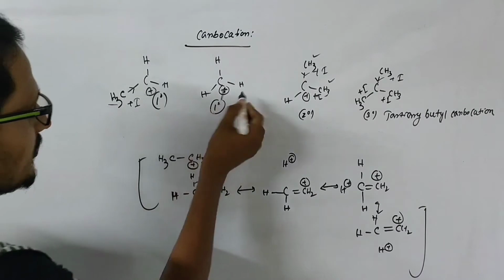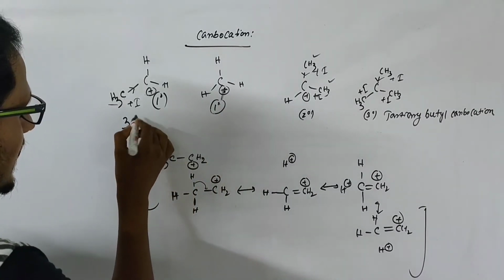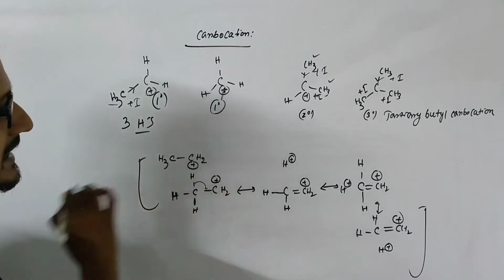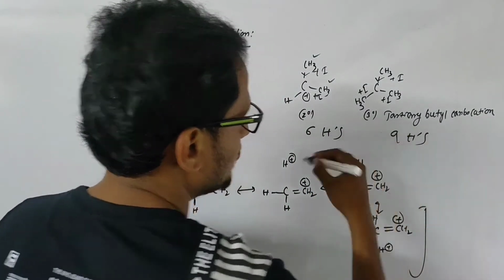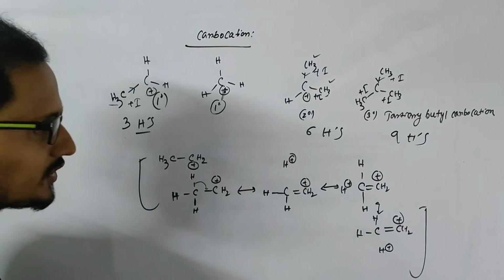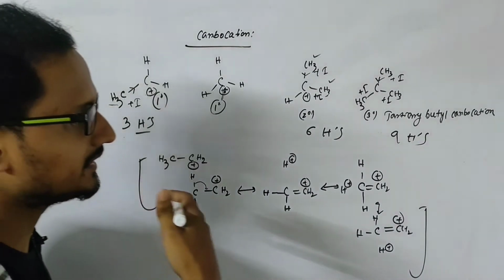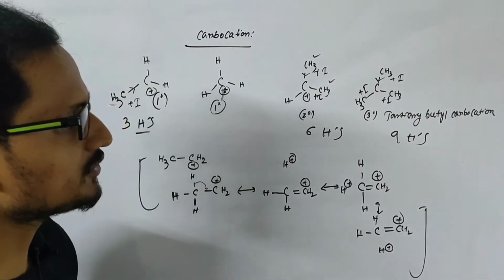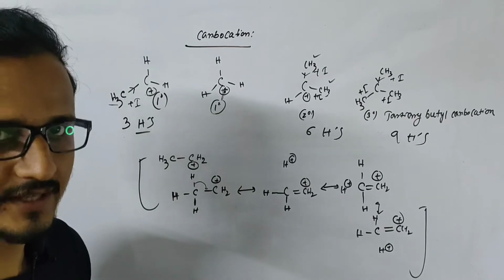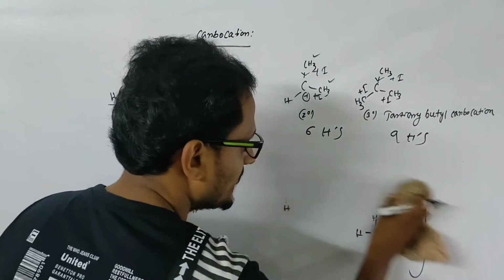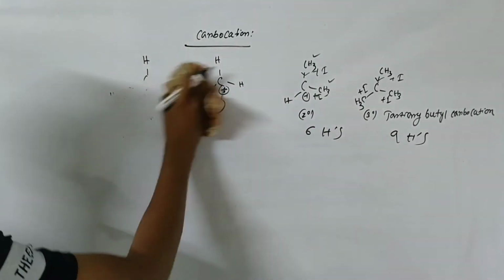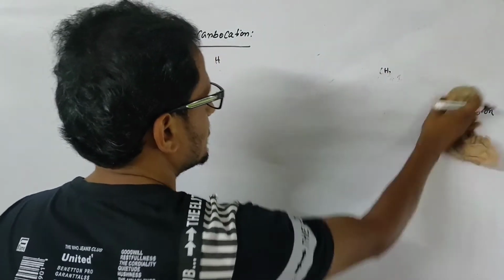And here there are only 3 hyperconjugative hydrogens, here 6 hydrogens and here 9 hydrogens. So it will be more stable. Okay, so the inductive effect and the hyperconjugation effect will increase the stability of the carbocation. Now, if I take inductive effect groups in different carbocations, which will be more stable?